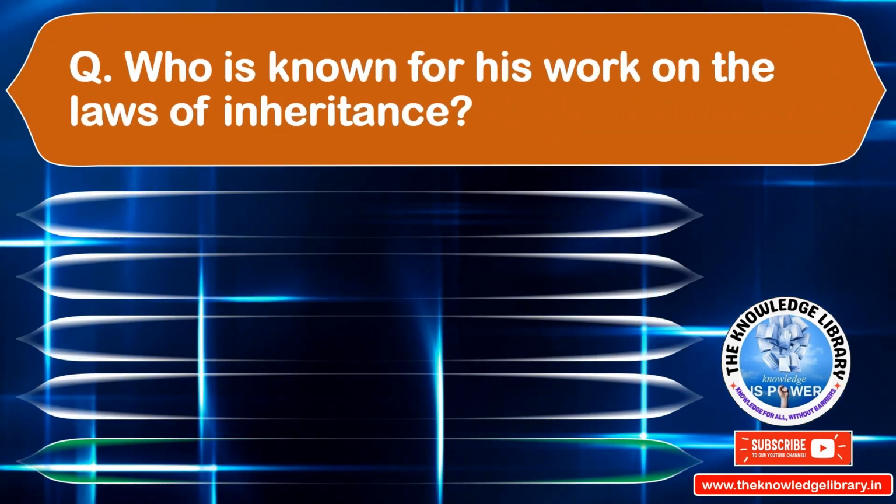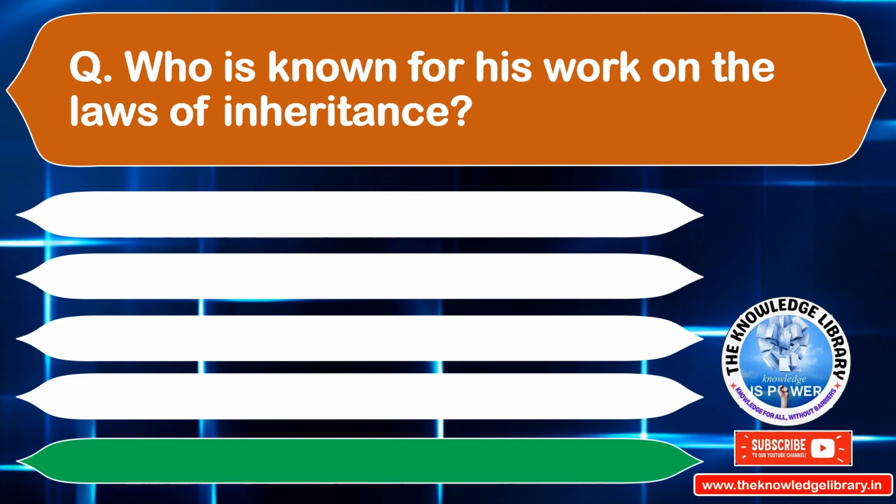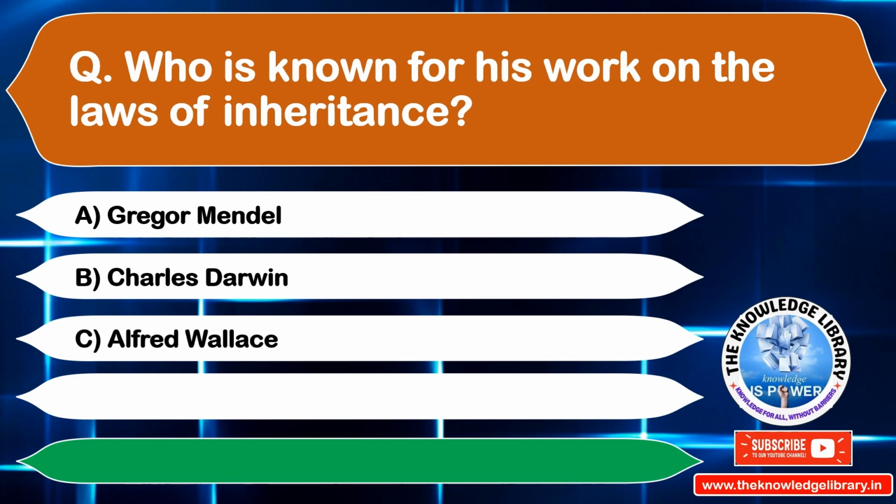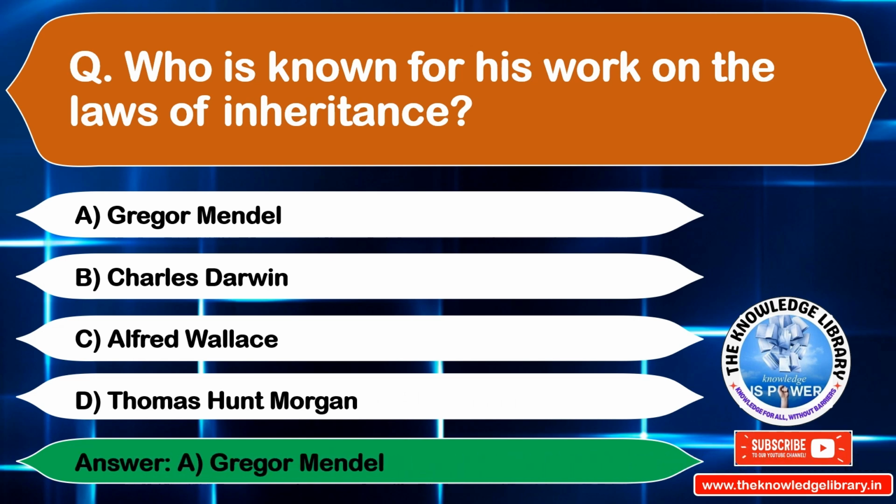Who is known for his work on the laws of inheritance? Option A, Gregor Mendel. Option B, Charles Darwin. Option C, Alfred Wallace. Option D, Thomas Hunt Morgan. The correct answer is option A, Gregor Mendel. Move to the next question.